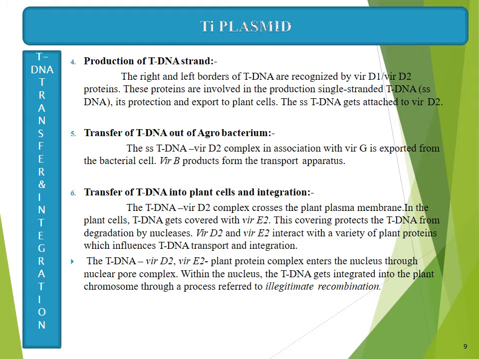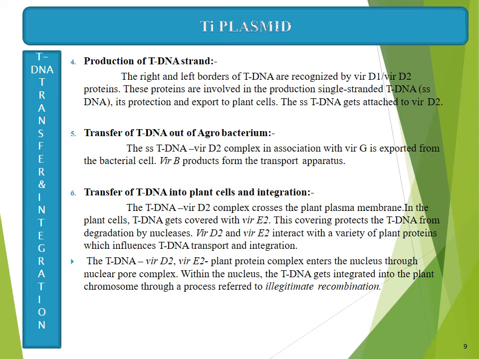Then transfer of this T-DNA from Agrobacterium to plant. The single stranded T-DNA VirD2 complex in association with VirG is exported from the bacterial cell. For this, VirB acts as a transport apparatus.